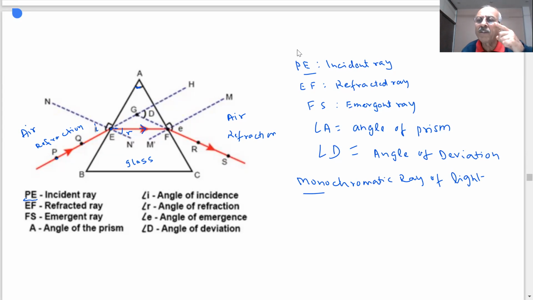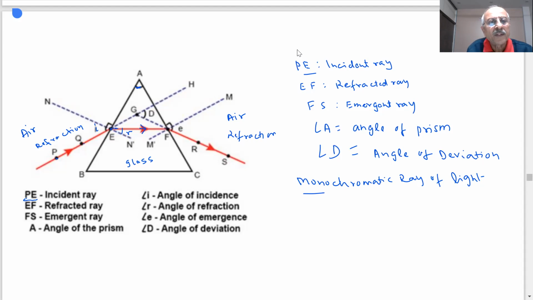If I consider only one monochromatic ray of light, what happens when it passes through a prism? It undergoes refraction and then again refraction. Then there is an emergent ray. So angle of incidence, angle of refraction, angle of emergence, and this is the angle of deviation.